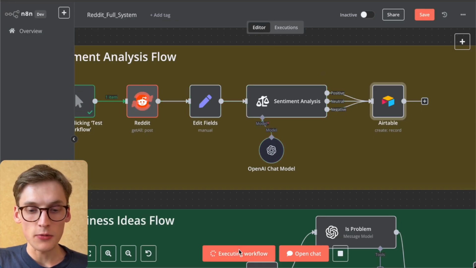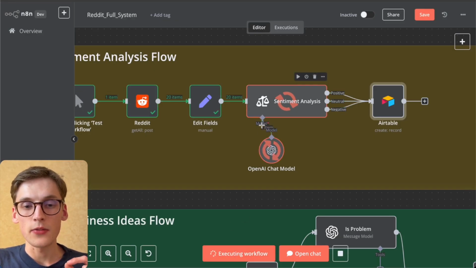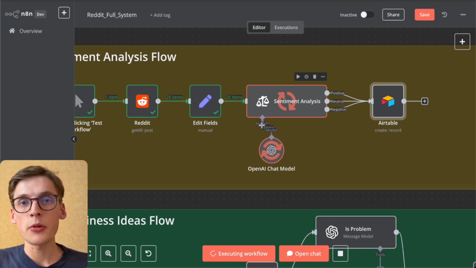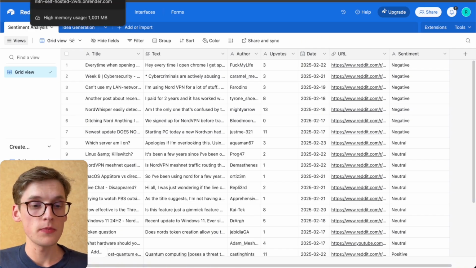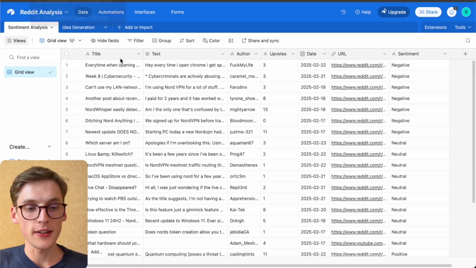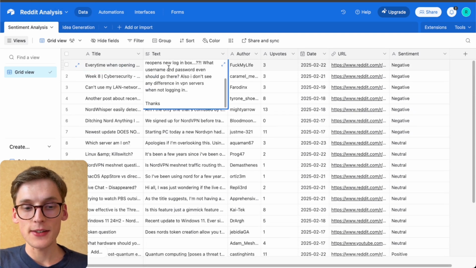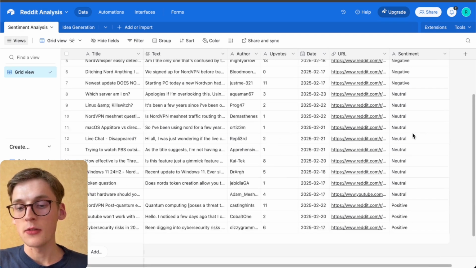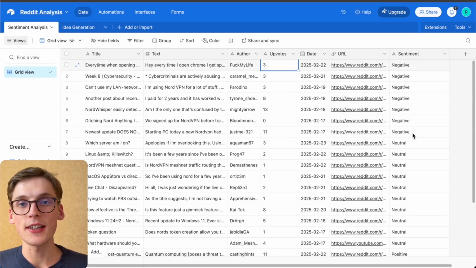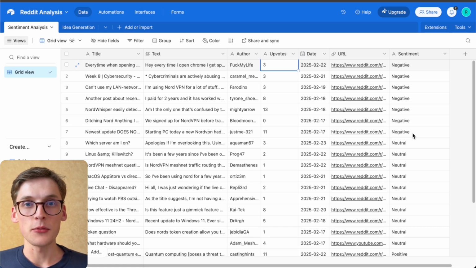And now we can just test the workflow and see how our Airtable database will be filled with 20 values with the content from the subreddit as well as the sentiment generated. When the system has worked through, we see that we got 20 different rows generated with all the content from the subreddit, the text of it, the author, the upvotes, the date, the URL, and the sentiment generated by AI. So that's basically the result of our first sentiment analysis flow. We get all this data from it, and now we can move on to the next part.